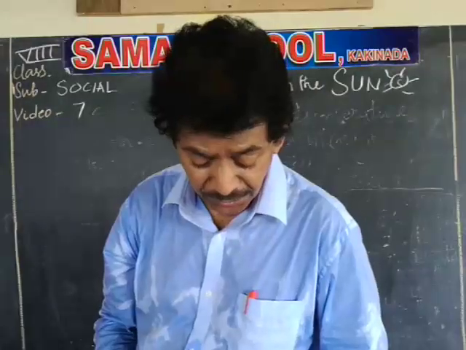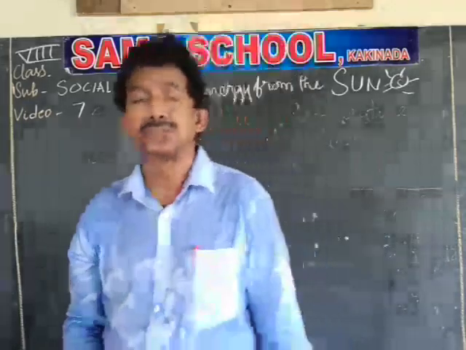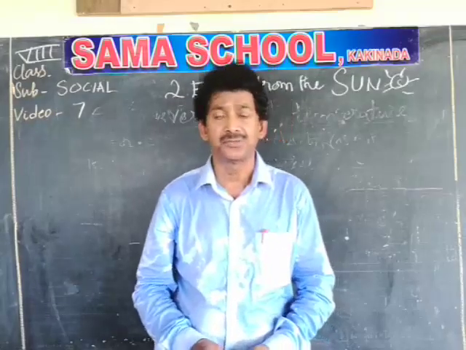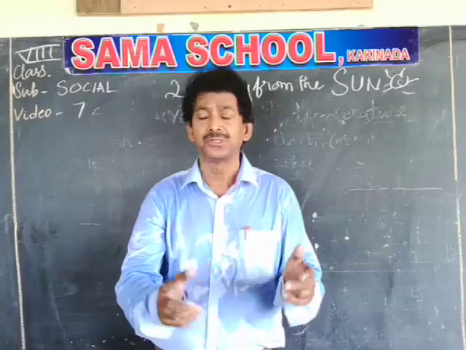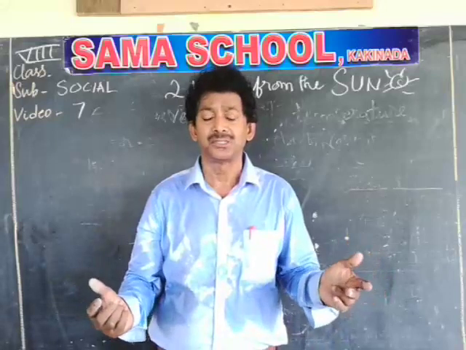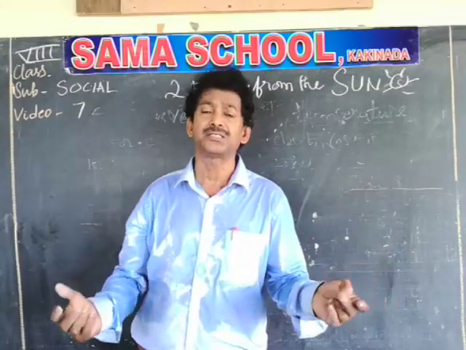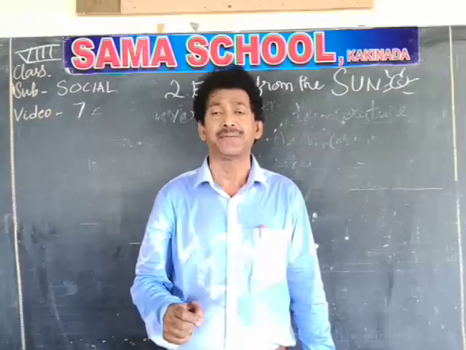Next, temperature maps. We already discussed different types of maps in 6th class and 7th class. Thematic maps mean maps with a theme. Here the theme is temperature. India has different varieties of temperature at different places. If you want to see at a glance what the various temperatures are throughout the country, it is better to watch temperature maps.